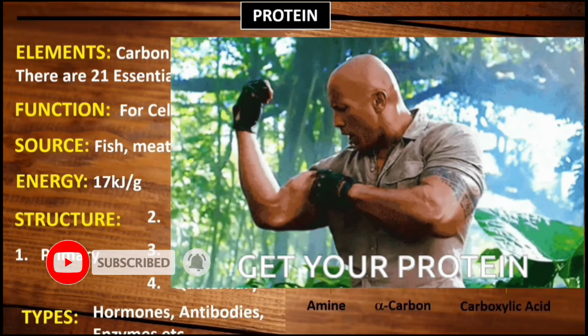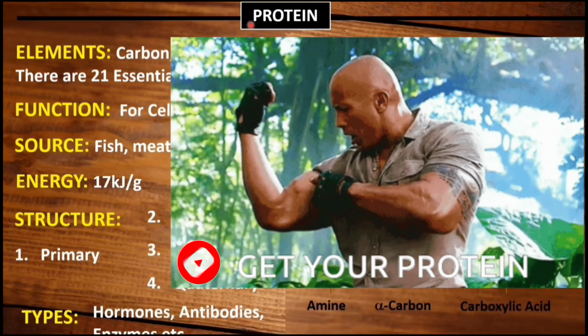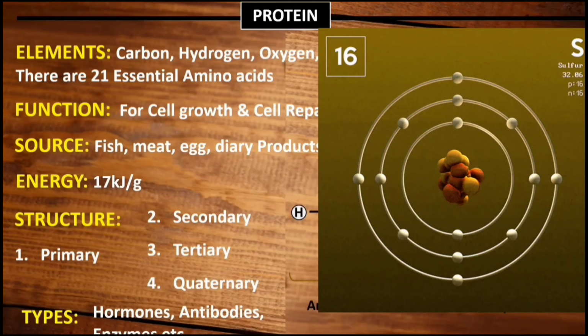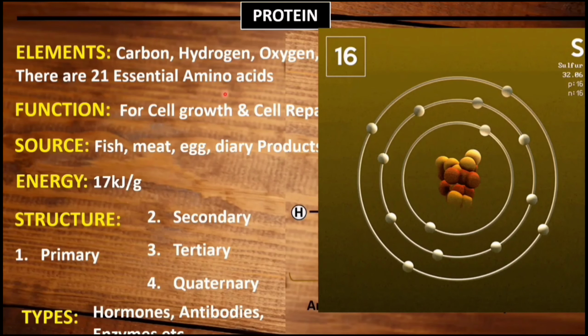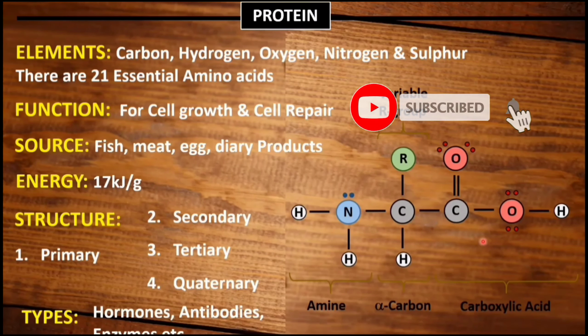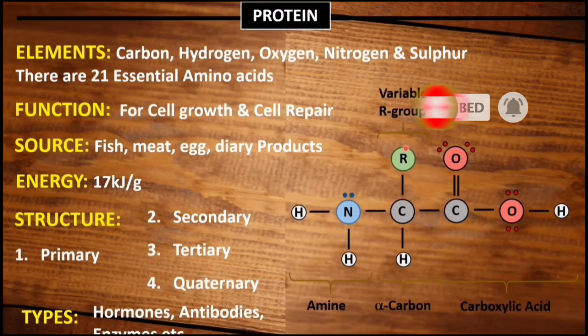Let's see one of the most important food classes called protein. Protein contains carbon, hydrogen, oxygen, nitrogen, and sometimes sulfur. There are 21 essential amino acids. The basic structure of amino acid contains 4 functional groups. First one is the amino group, which contains nitrogen and 2 hydrogen, so NH2, and then the carboxylic group, C double bond O and H, and then hydrogen group, and then R group. So these are the 4 functional groups.